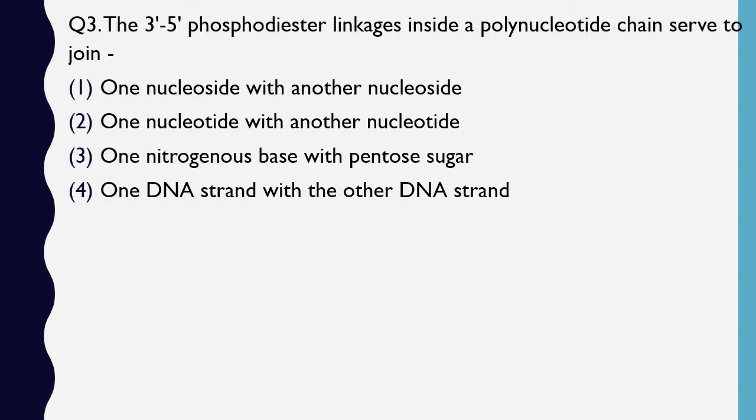Question number 3. The 3' to 5' phosphodiester linkage inside a polynucleotide chain serves to join. What does the 3' 5' phosphodiester linkage join? One nucleoside with another nucleoside, one nucleotide with another nucleotide, one nitrogenous base with a pentose sugar, one DNA strand with other DNA strand. The correct answer is option 2, one nucleotide with another nucleotide.